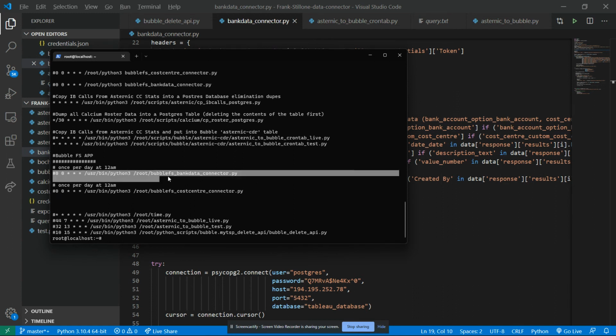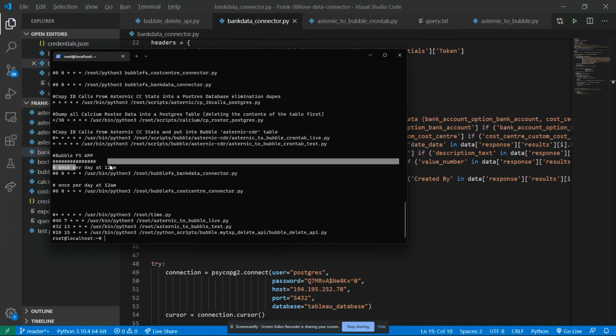So as we can see, this line of code tells us to execute this Python file, the bubblefs bank data connector.py, once every day at 12 a.m. and so on. So this is how we could automate the execution of Python files.